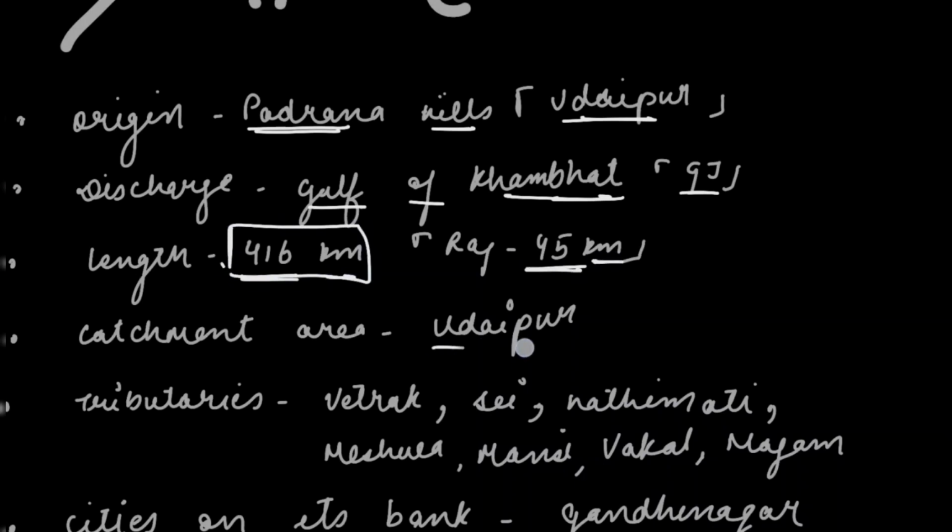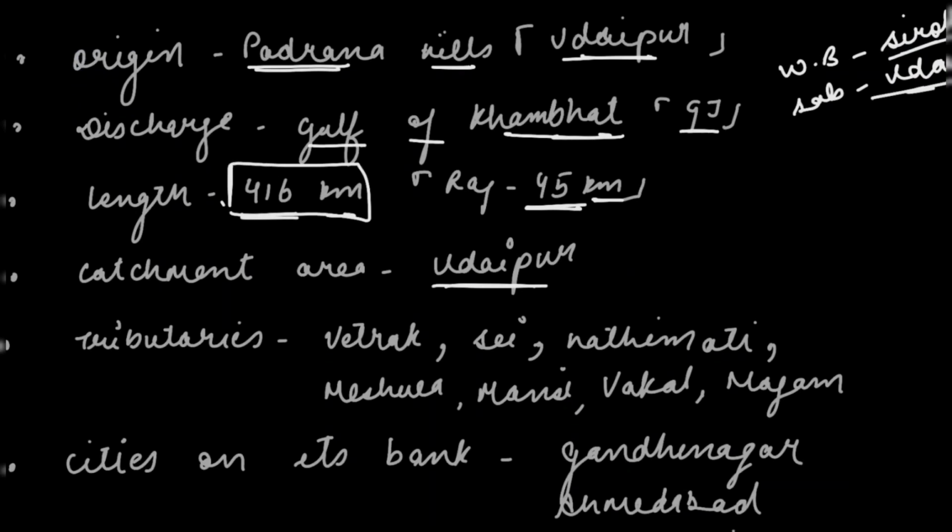The catchment area of West Banas is Sirohi, and of Sabarmati it is only Udaipur. Further it goes into the state Gujarat. The tributaries are Vaitrak, Sei, Hatimati, Meshwa, Mansi, Vakal, and Majam.